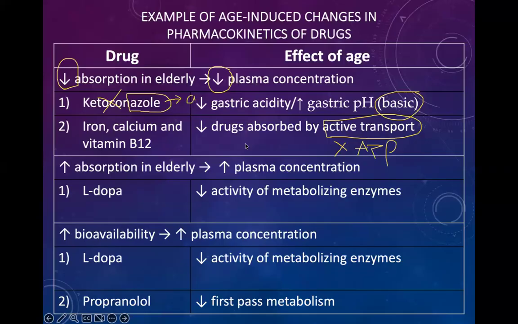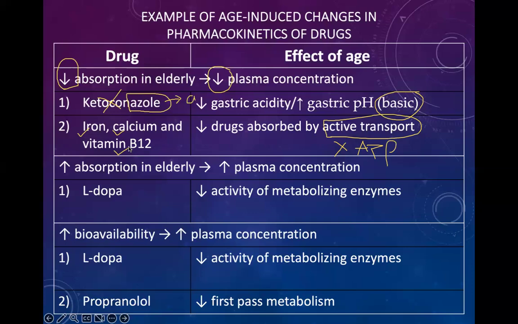So what is the effect? The drugs like iron, calcium, and vitamin B12 need ATP, active transport, to be absorbed by the intestine and stomach.